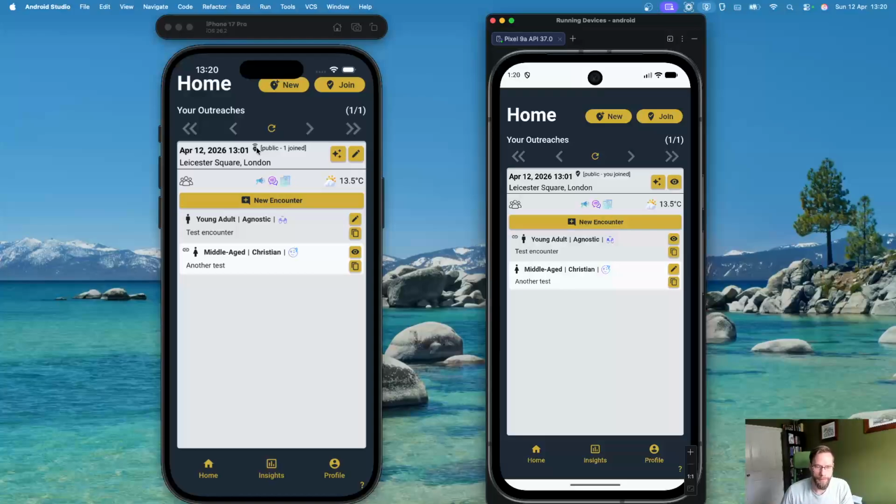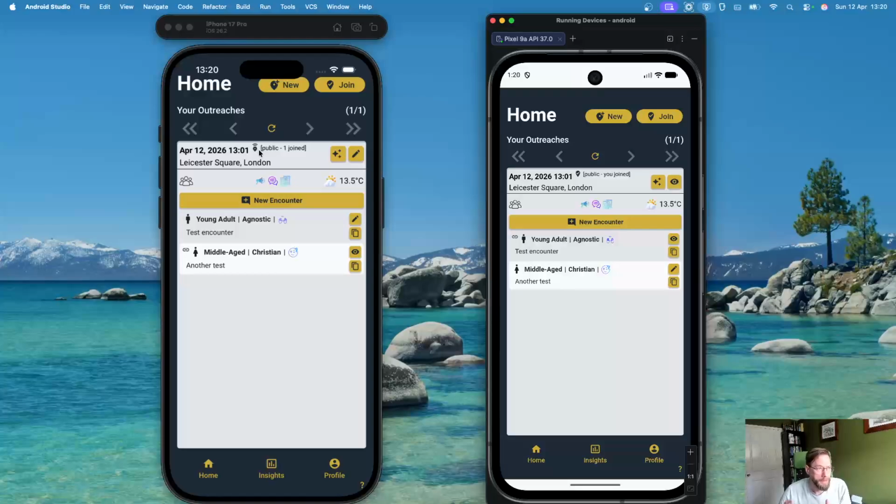They might not be able to, let's say they don't have a signal while they're out on the street, or maybe it's too cold, they don't want to be fiddling around with their phones out there. They memorize everything that they've done, maybe they've jotted it down in a notebook, and then come home and join that outreach, and they can do that fine. That's perfectly fine offline.